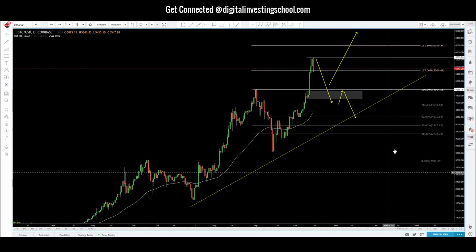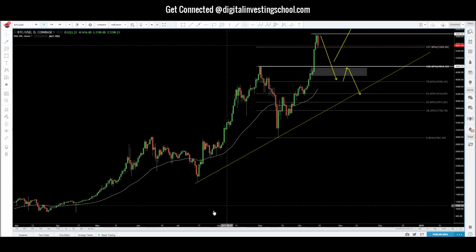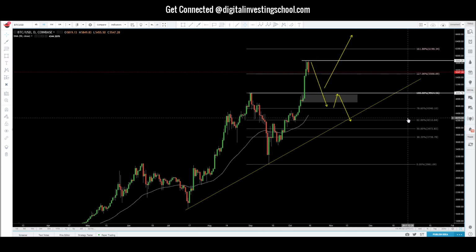$4,200 for Bitcoin. Now we have our one touch, two touch. We're really looking for our third touch. And whenever we see price make that third touch, one of two things happen. It's either going to break the trend line or it's going to explode up from here.